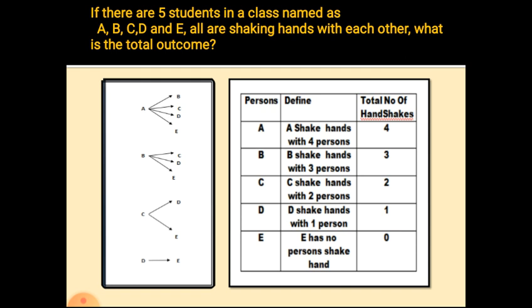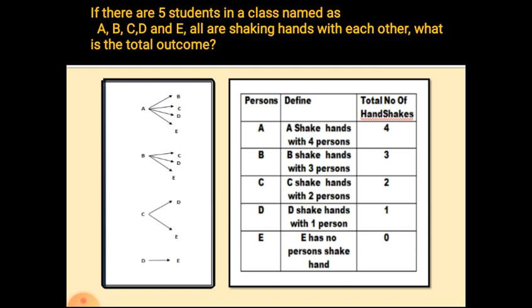Now, A's turn. A is going to shake the hands with how many persons? 4 persons. That is, A is going to shake hands with B, C, D, E. So, total number of handshakes are 4. Now, it's the turn for B. A goes away. So, B is now going to shake hands with C, D and E. So, B shakes hands with 3 persons. So, total number of handshakes for B is 3.